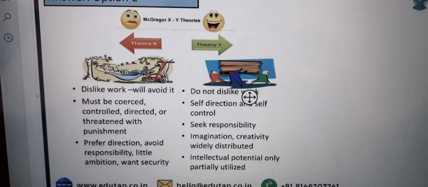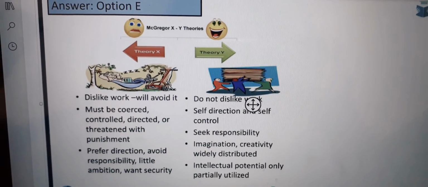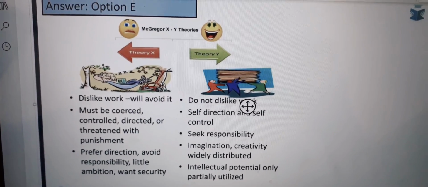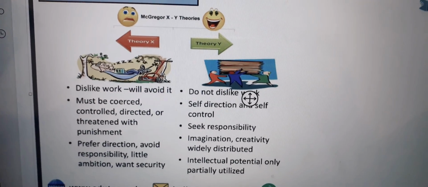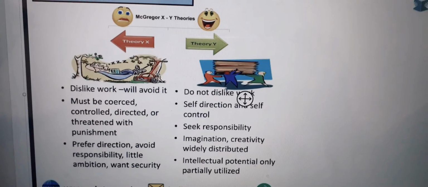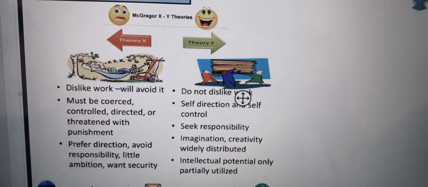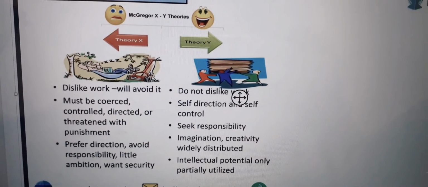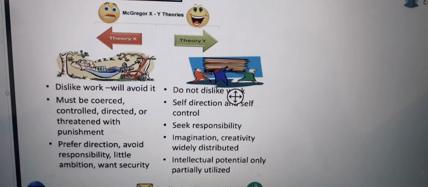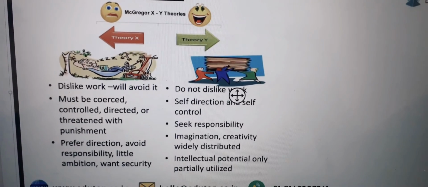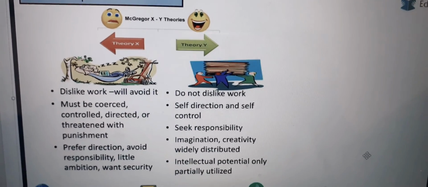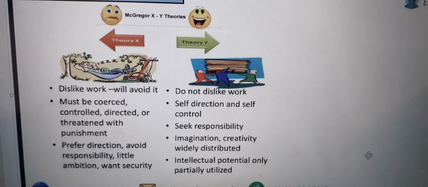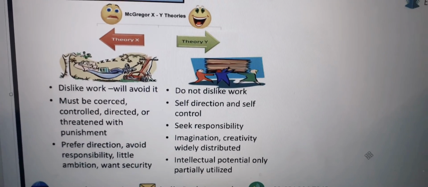Let us discuss. Option E. McGregor's XY theories. Theory X: dislike work, will avoid it, must be coerced, controlled, directed, or threatened with punishment, prefer direction, avoid responsibility, little ambition, want security. Theory Y: do not dislike work, self direction, self control, seek responsibility, imagination, creativity widely distributed, intellectual potential only partially utilized.